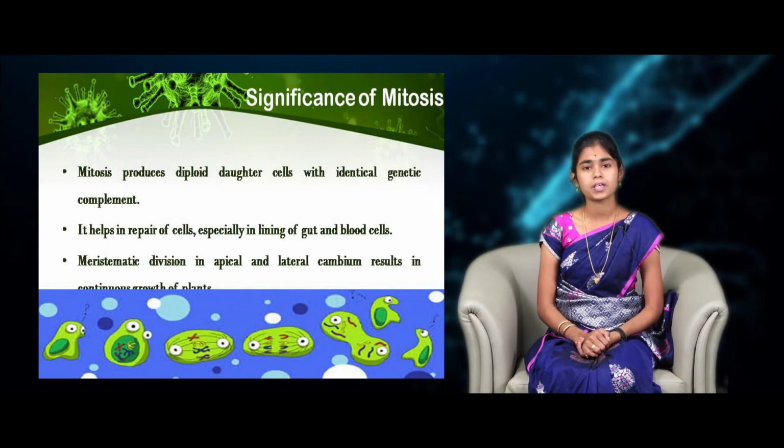Mitosis plays a very important role in our body. It plays a vital role in the growth of organs, and also it repairs the cells and the wounds. It plays a very important role in the apical meristem for the continuous growth of plants. Majorly, it gives birth to new daughter cells with similar genetic information.